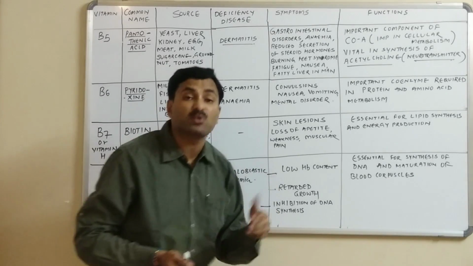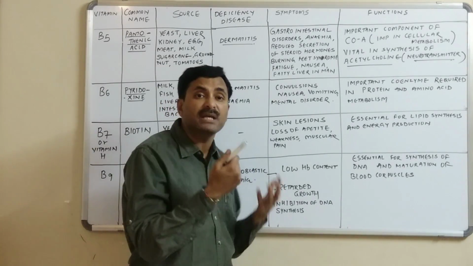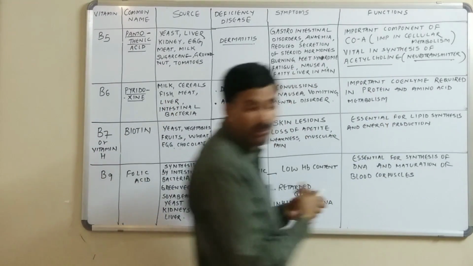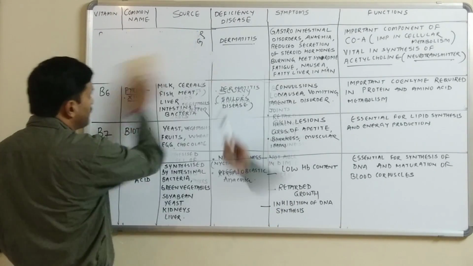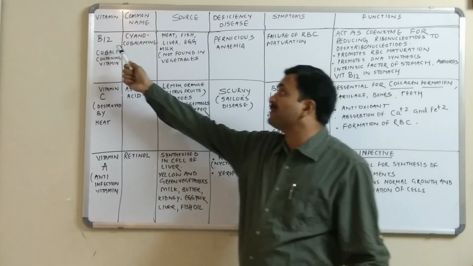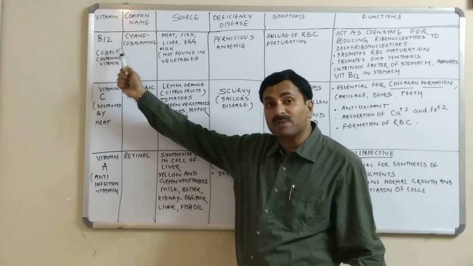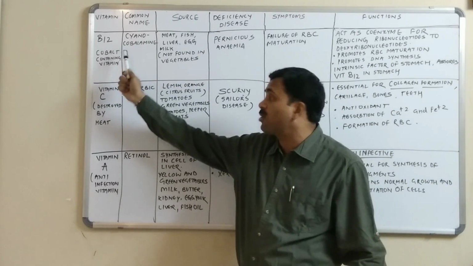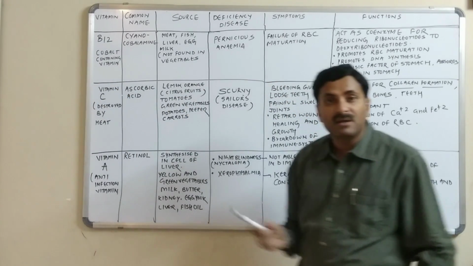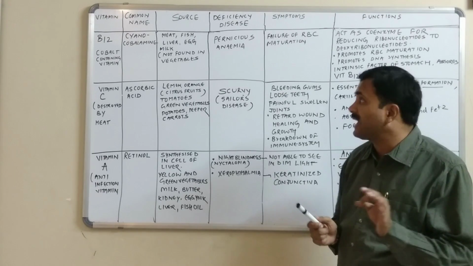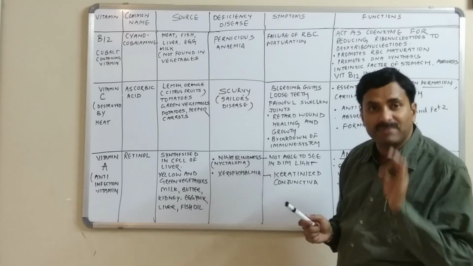Now we have to discuss vitamin B12, which is very important. Vitamin B12 is the most important vitamin of the B complex, a cobalt containing vitamin, commonly called cyanocobalamin.